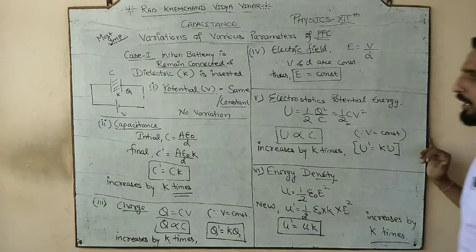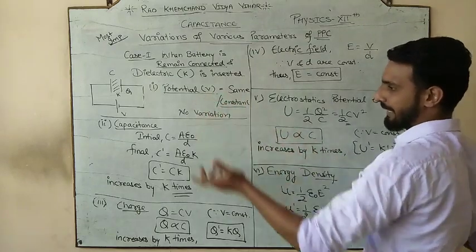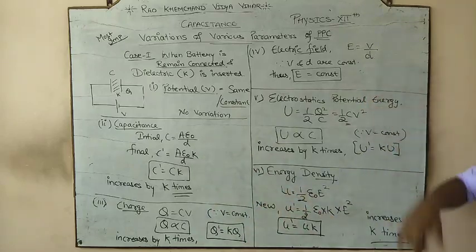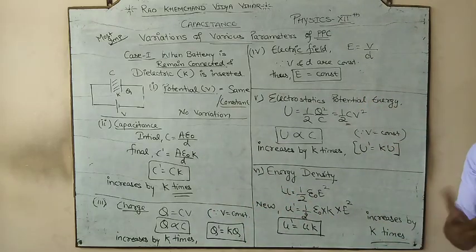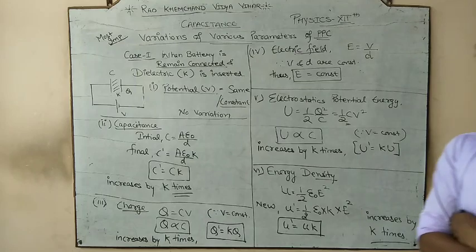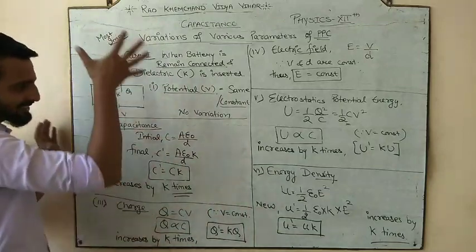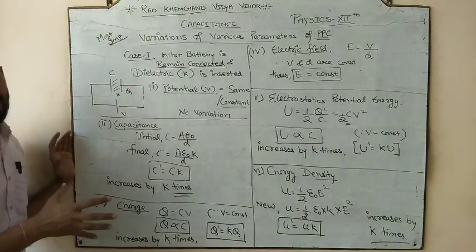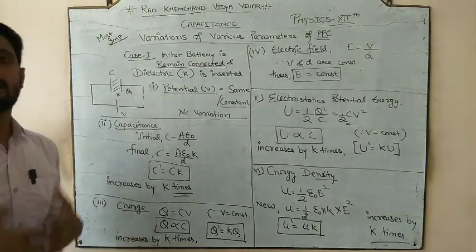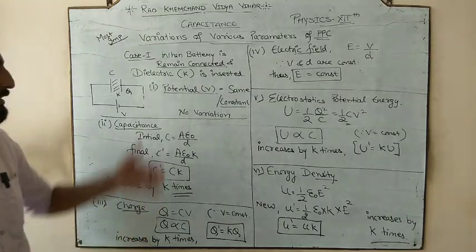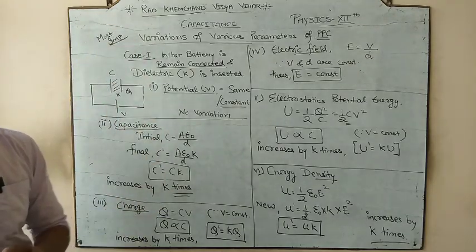Here everything was used: concept of battery connected, formula for capacitance, formula for the charge, formula for electric field, formula for energy and formula for energy density. So we use each and every formula here. And this theoretical concept that we added here is itself the way of doing the numerical. You have to do numericals in the same way you noted down the parameters.